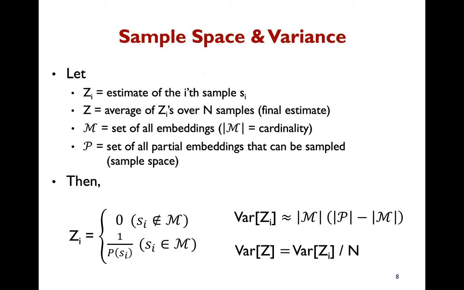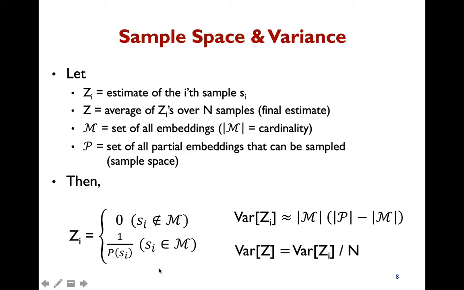We formally define this as follows. Let Zi denote the estimate of the i-th sample, Si. Z is the average of the Zi's over n samples. N is the set of all embeddings, so its size is the cardinality. And P is the set of all partial embeddings that can be sampled, which is the sample space.